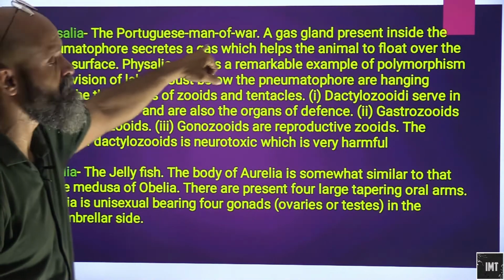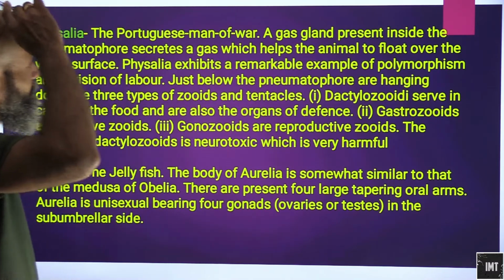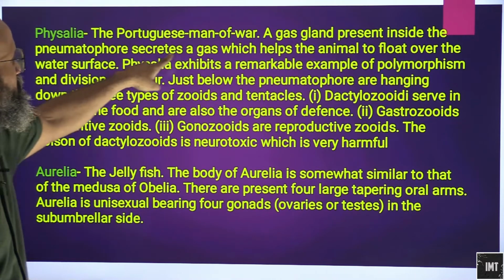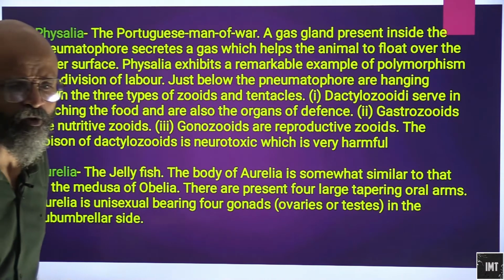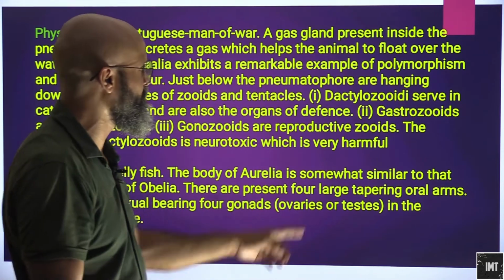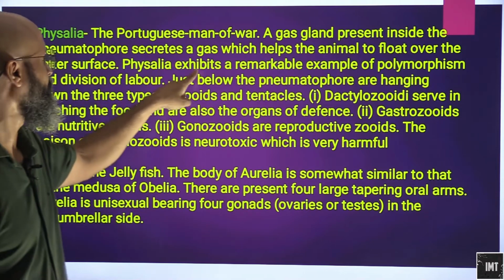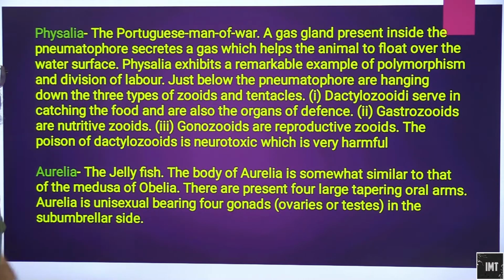Physalia, the Portuguese man of war. A gas gland present inside the pneumatophore secretes a gas which helps the animal to float over the water surface. So you know, if you fill up a balloon with gas, it will float above the water surface. In the same way, this is able to float above the water surface. Physalia exhibits a remarkable example of polymorphism and division of labor.